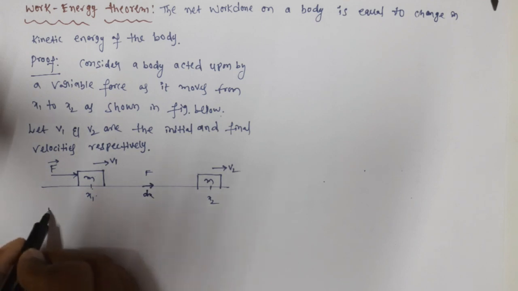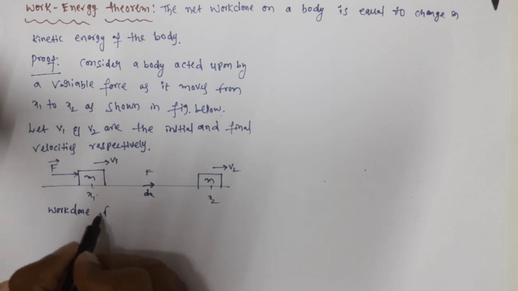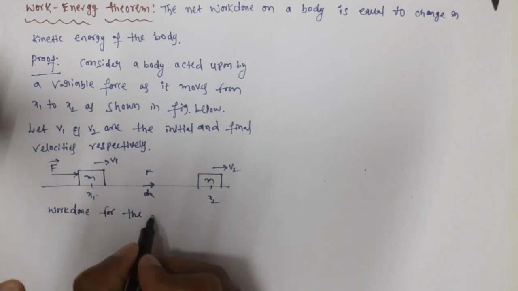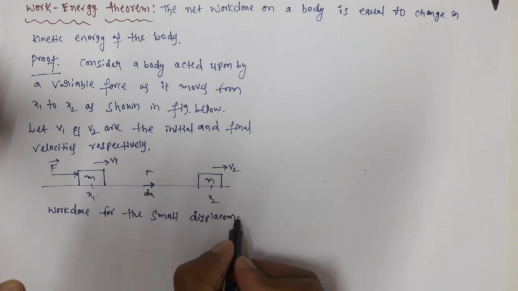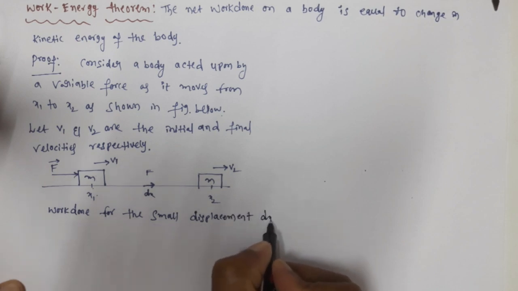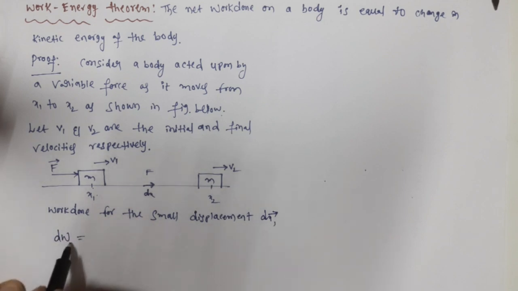Now we write the work done for the small displacement dx. Let us calculate the work done as dW. W is the total work done, dW means a very small work done.